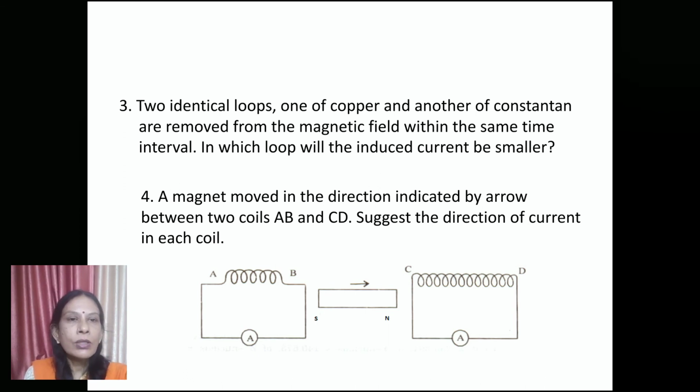Here if the north is approaching, at this end C, the direction of current should be such that it creates north polarity here. Here the south pole is receding away from this coil, so to oppose, north polarity has to be developed in this coil AB. So this is all about today's topic.